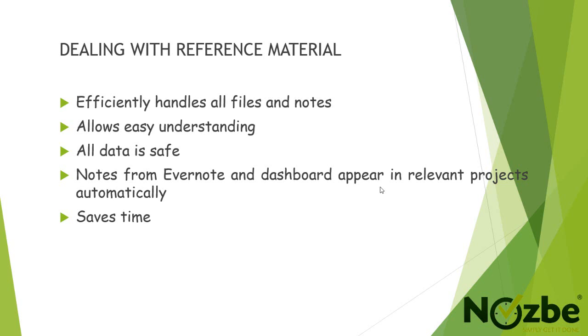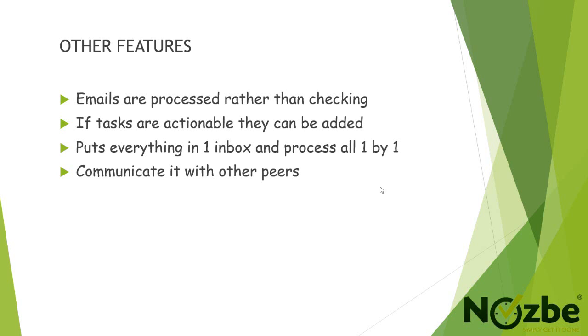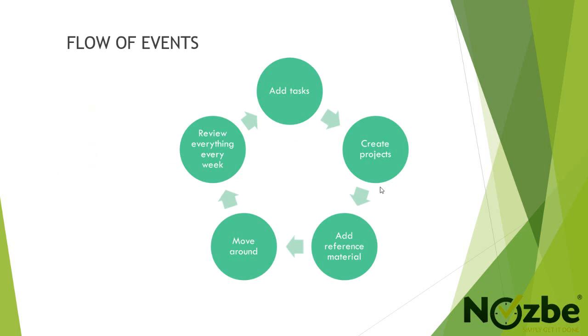In Nozbe, emails are processed rather than checked. The tasks are actionable, and they can be added. Nozbe puts everything in one inbox and processes all one by one, and helps in communicating with other peers. In Nozbe, the flow of events can be seen as something similar to this. We add tasks, create projects, add reference materials, move around, and review.